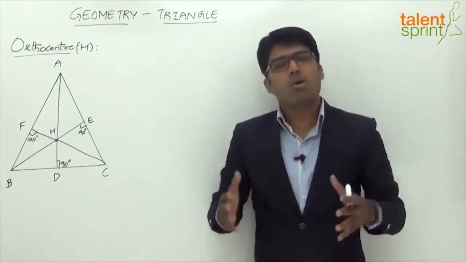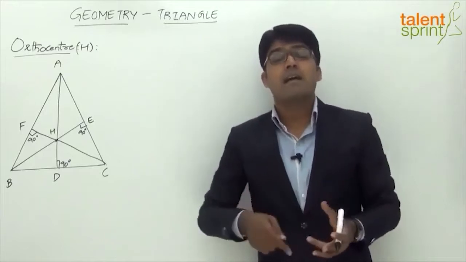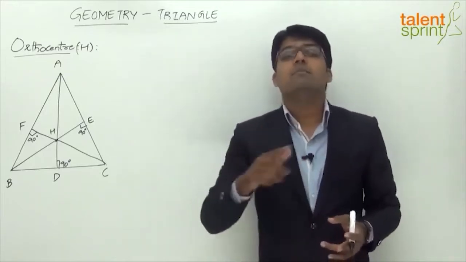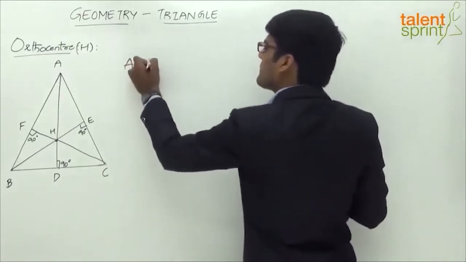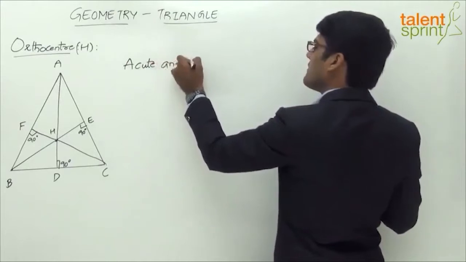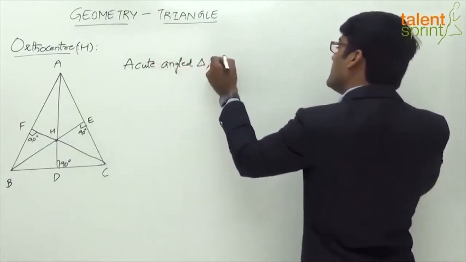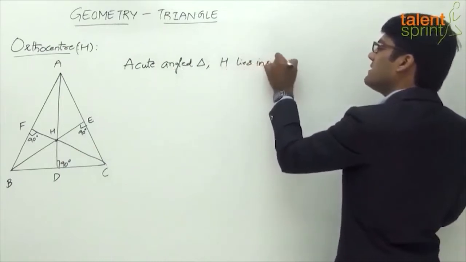Median, as you know, always lies within the triangle, inside the triangle. But orthocentre may lie inside, outside, or on the triangle based on the type of triangle there. So if the triangle is an acute angled triangle, then the orthocentre H lies inside the triangle, right?